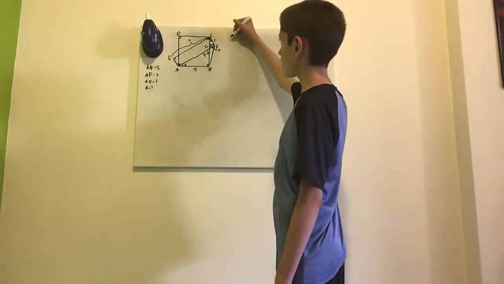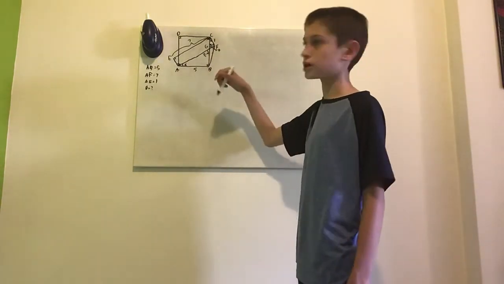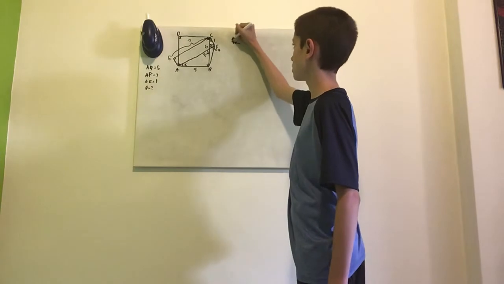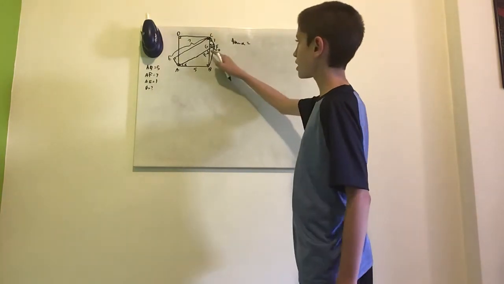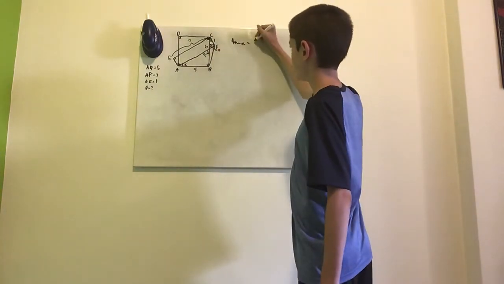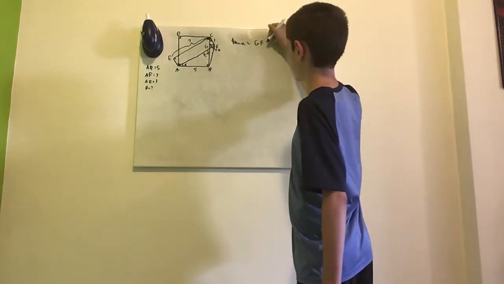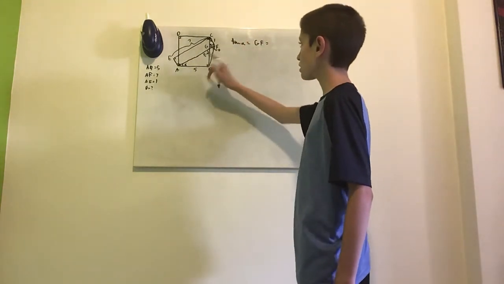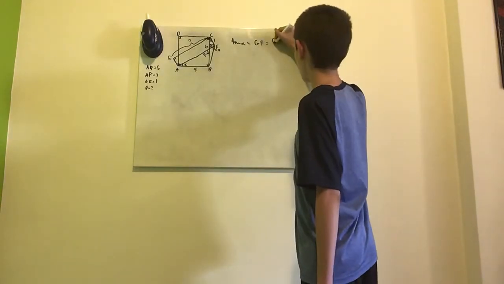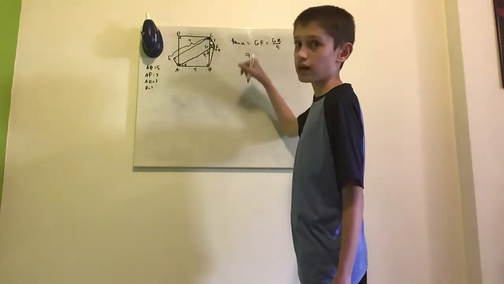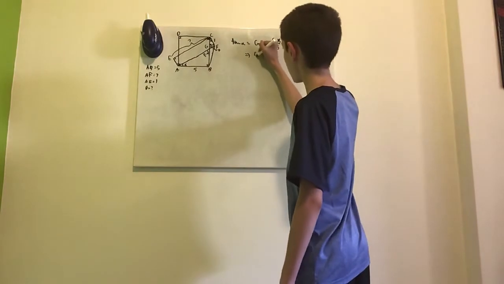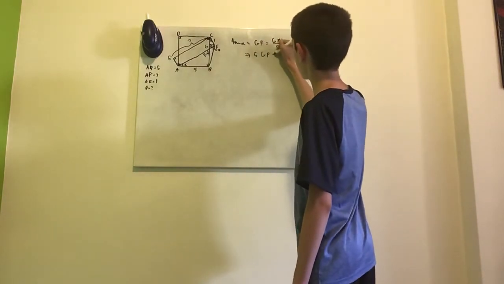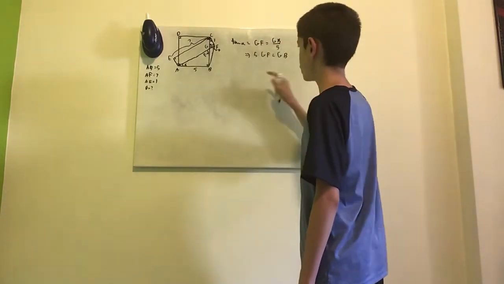Okay, so now we have two similar triangles in which we can compare the tangent of alpha. In this triangle, it'll be GF over 1, which is just GF. And in this triangle, it'll be GB over 5. Multiplying everything by 5, we get that 5 times GF is equal to GB.